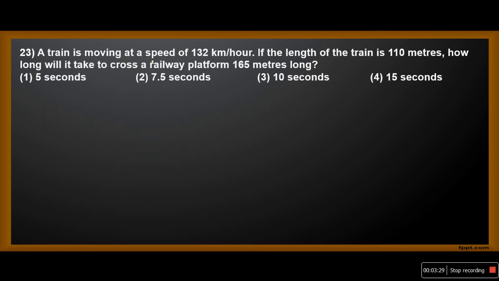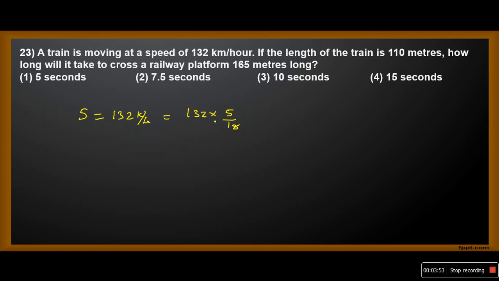A train is moving at a speed of 132 km per hour. If the length of the train is 110 meters, how long will it take to cross a railway platform 165 meters long? Now, the speed of the train is given as 132 km per hour. So convert this into meters per second: 132 into 5 by 18.